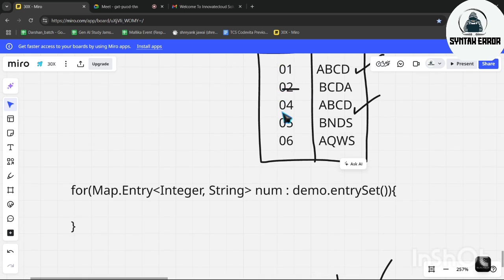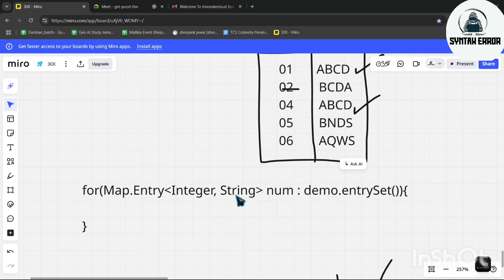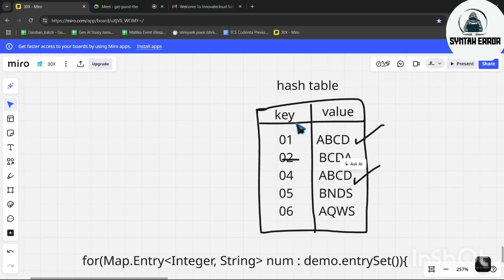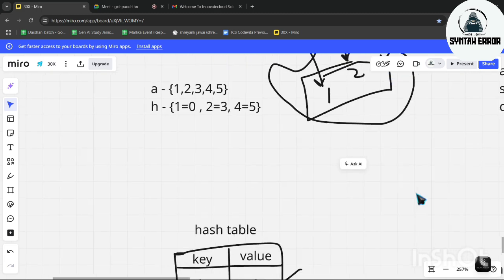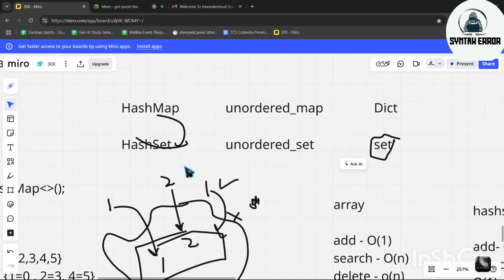So for that we are writing entry. We are entering it. Just remember it like that. Here what we have to do? We have to enter into a table. We have to convert the table into a kind of set. We have read here what is set. Hash map, hash set we have already read.